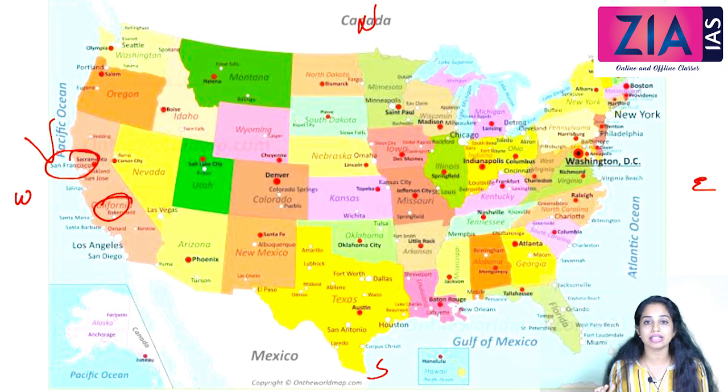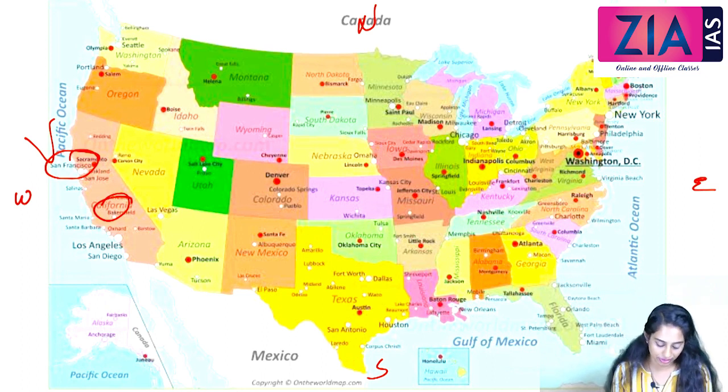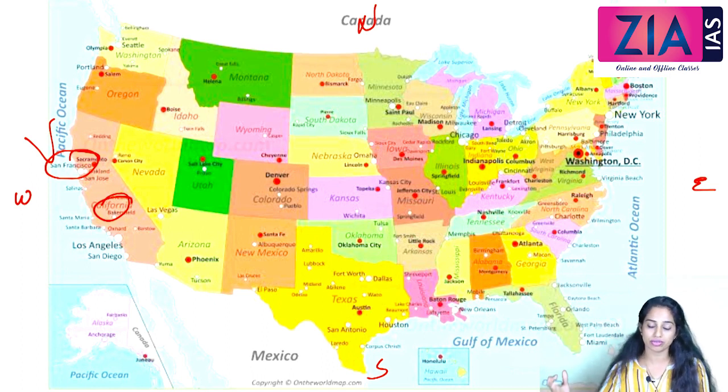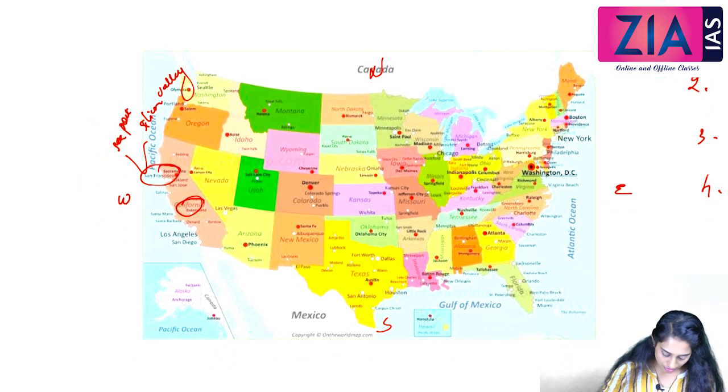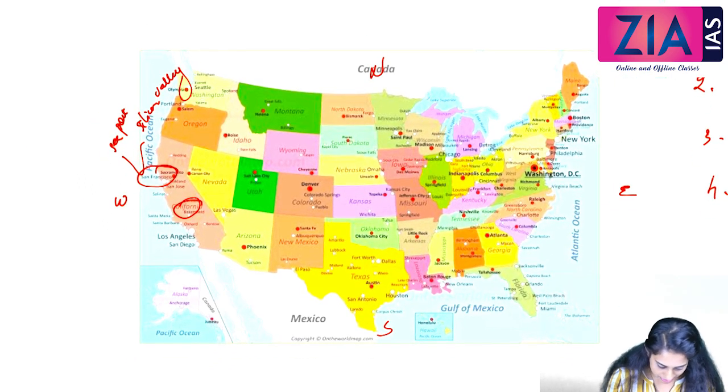The biggest port of US is located in San Francisco, because it is almost towards the coastal area, that is western part of the country, so easy access through Pacific Ocean to all other parts of the world. And also it is famous for Silicon Valley, the IT hub. So Silicon Valley and Seaport is famous for San Francisco.